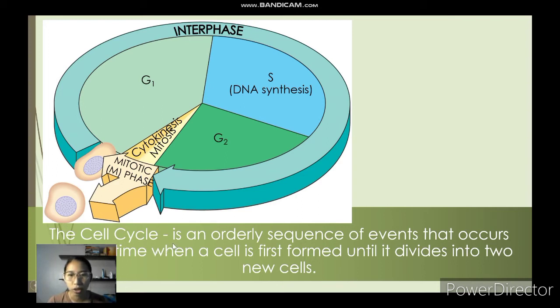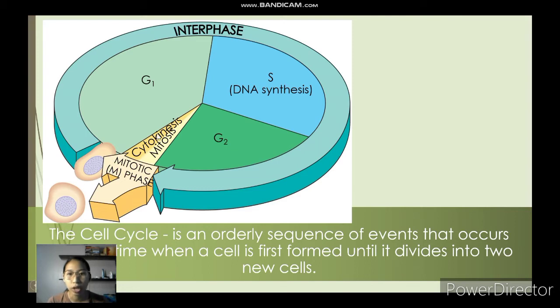In definition, cell cycle is an orderly sequence of events that occurs over time when a cell is first formed until it divides into two new cells. So, ang cells nato, the moment that it is produced or reproduced from mitosis, mag-start na pod ang iyahang cell cycle.